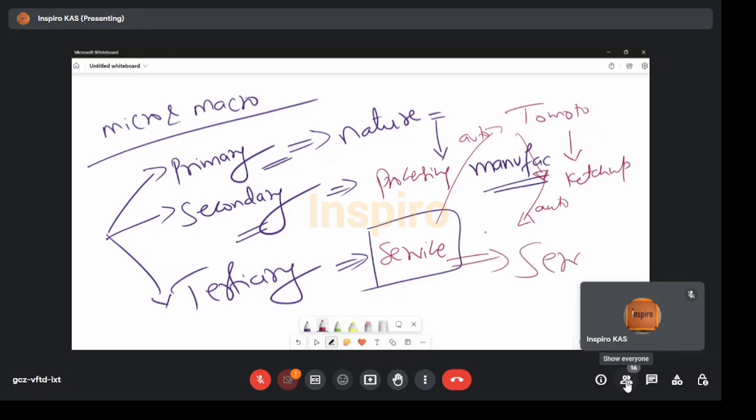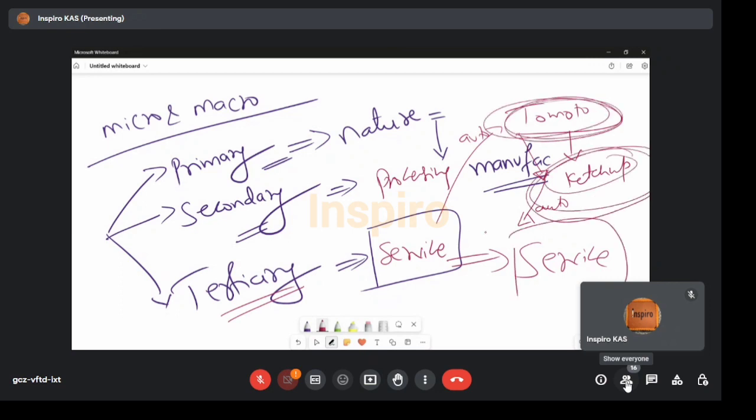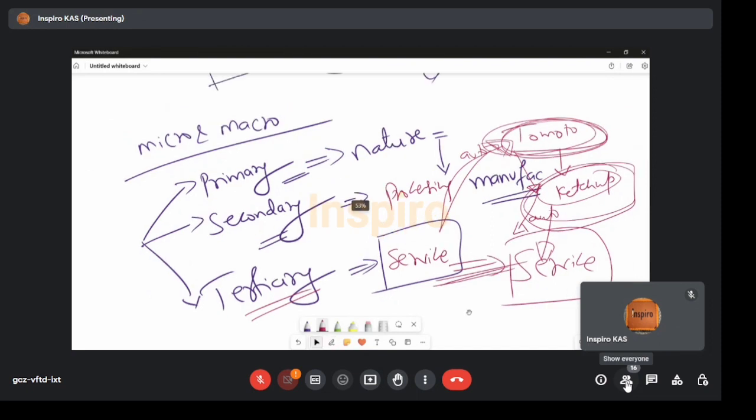Service, tertiary. He is neither involved in production or growing of tomato, nor in making of ketchup. He is just providing the service of carrying this tomato from the agriculture field to the industry or manufacturing plant, and from that manufacturing plant to the end customer. Service sector. Are you getting it, sir? So now if you look at this,